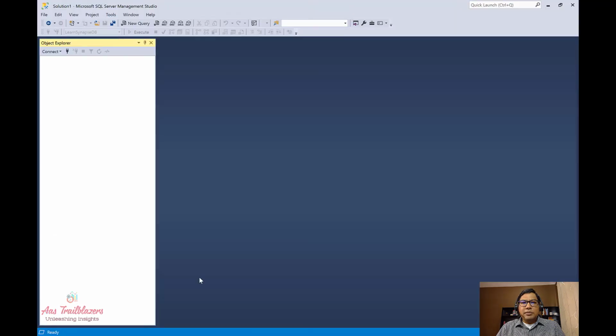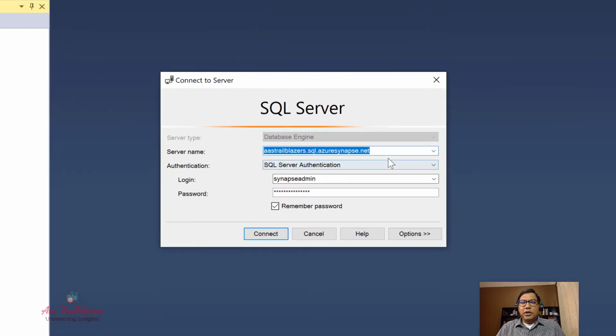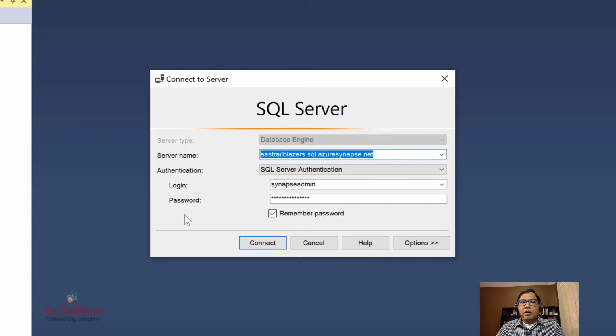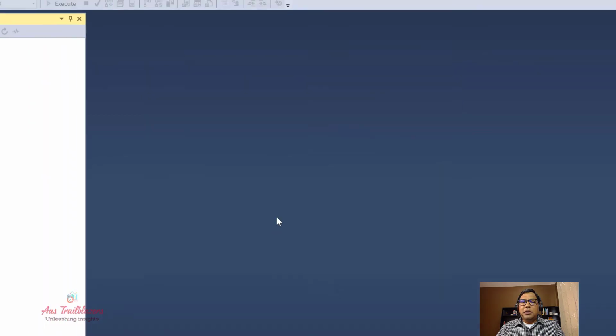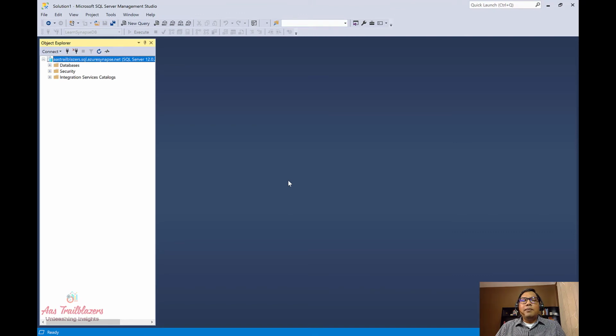Let's go to Management Studio. Let's click on database engine to which we want to connect. Let's specify the name of the endpoint that we have. So this is the endpoint that we have, and then specify the login ID and the password, and click on connect. While this is connecting, SQL Server Management Studio is a free tool which you can download and install on your local machine.